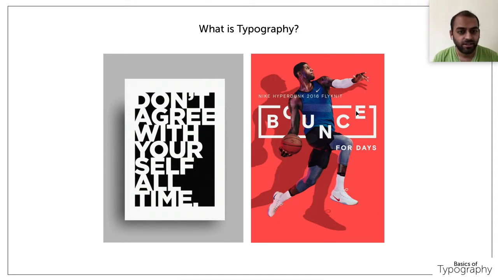The alphabets B-O-U-N-C-E are themselves bouncing. That is how they have played with this poster. The model and color elevate the design to the next level, but even if the model is not there, the text alone conveys the meaning. That is what you can communicate just with the type of the letter, and that is the power of typography.